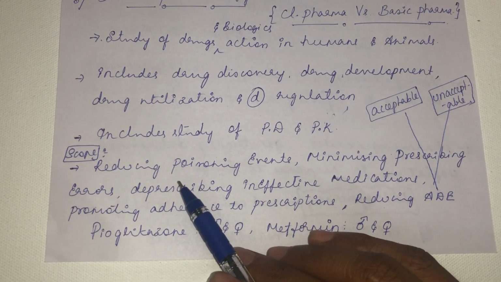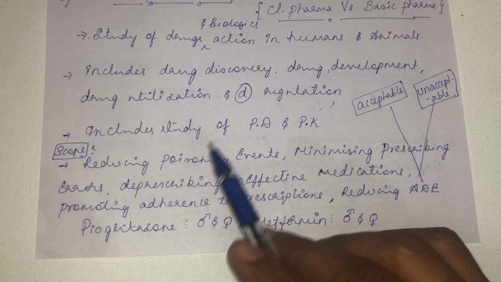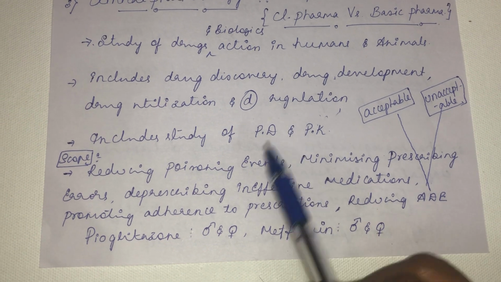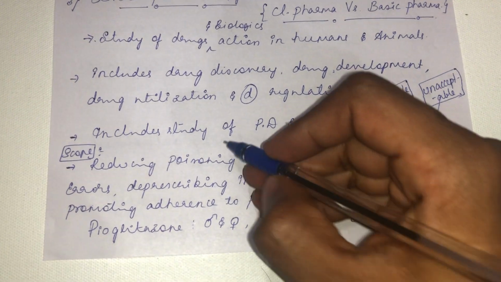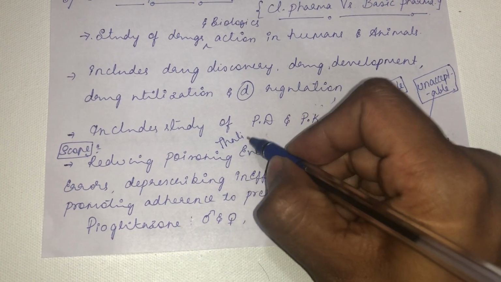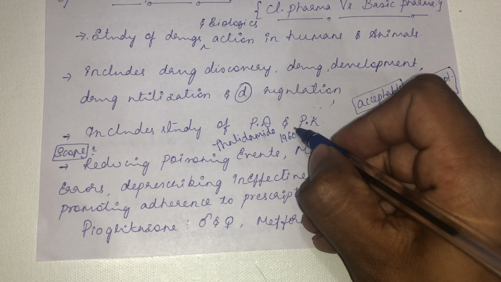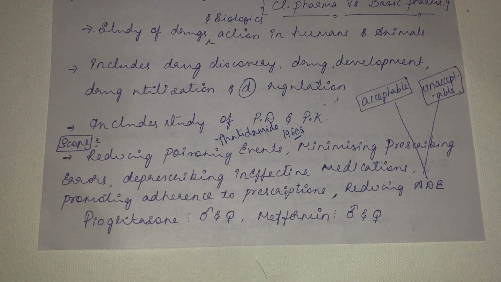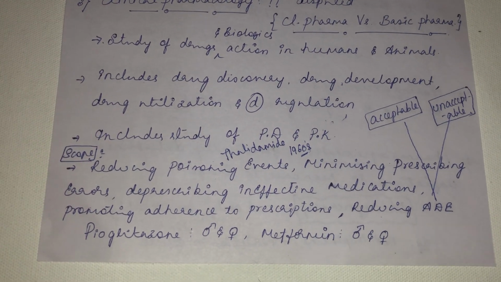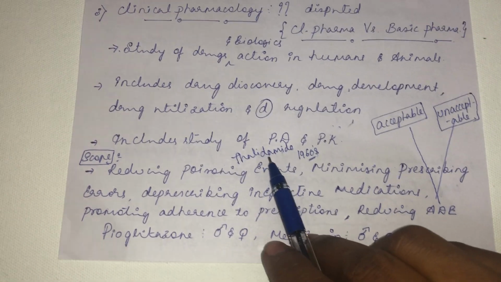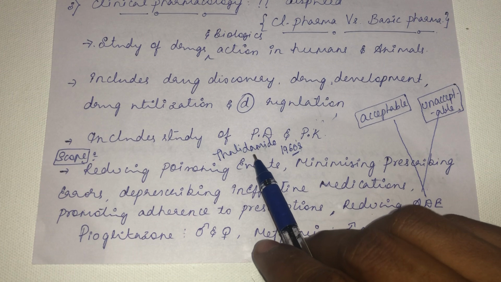See, clinical pharmacology reduces the chances of poisoning events. Why does it reduce the chances of poisoning events? Because the drug regulation aspect also comes under clinical pharmacology. The best example for this is the usage of a drug called thalidomide. Thalidomide was very commonly used during the 1960s to treat morning sickness in pregnant women. Morning sickness is the vomiting syndrome in pregnant women. So it was a very good drug; it used to decrease the vomiting syndrome in the woman.